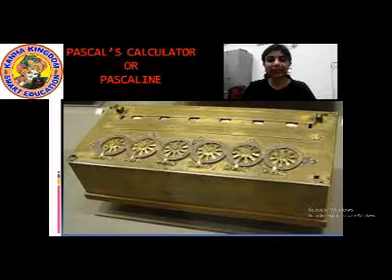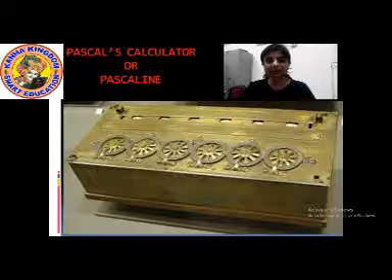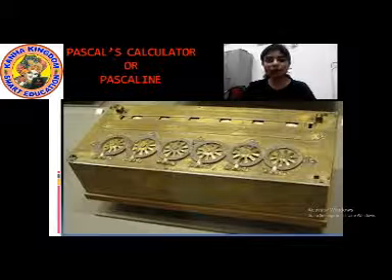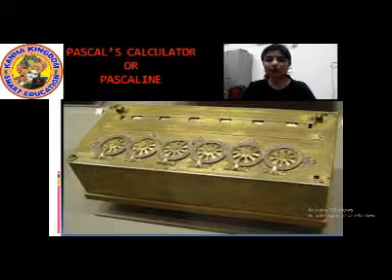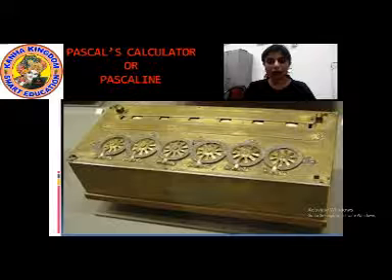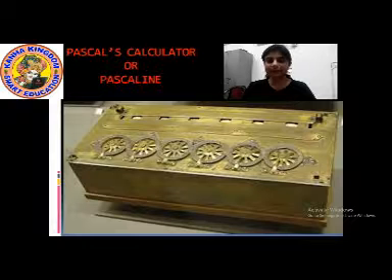These wheels can be moved to do the mathematical calculation. Okay, the wheels above the box, can you see? Yes, these wheels can be moved to do mathematical calculations. And this device is also known as what? Pascaline. Okay, students?